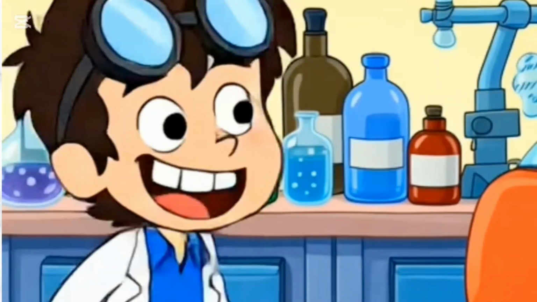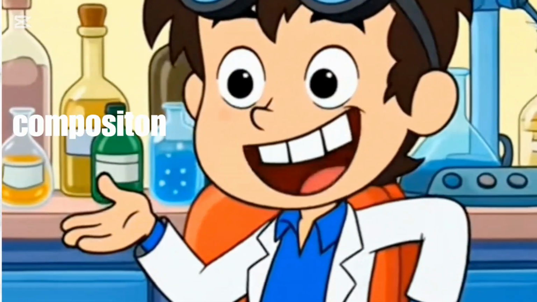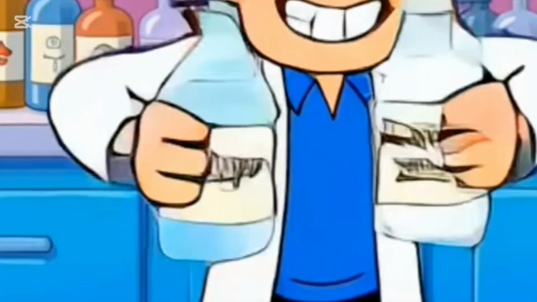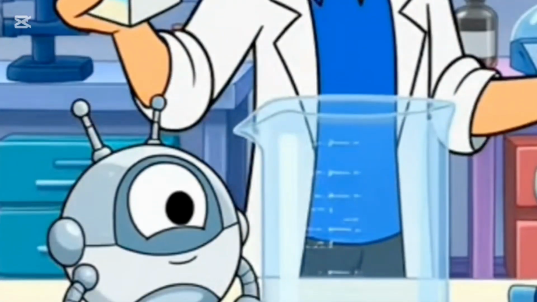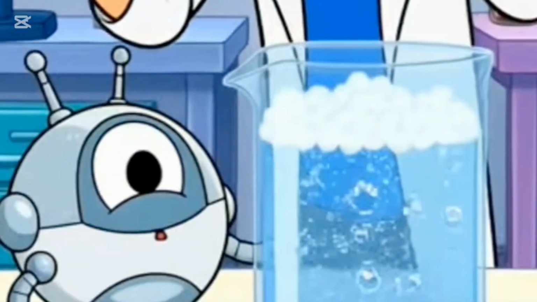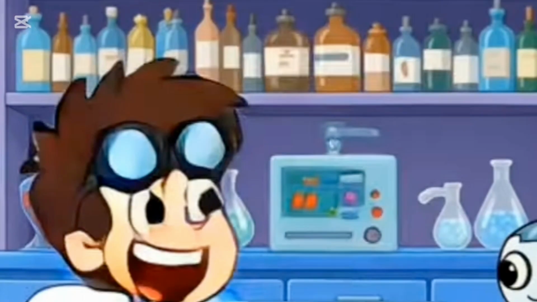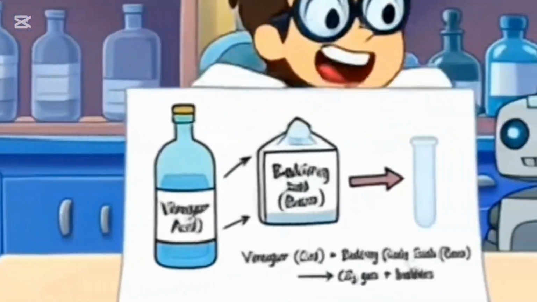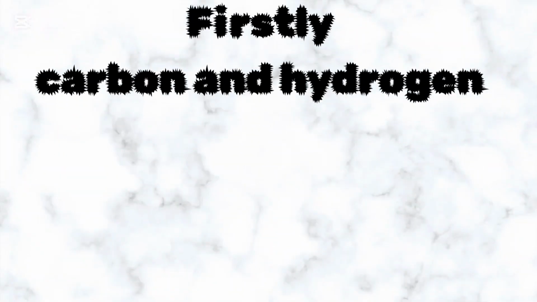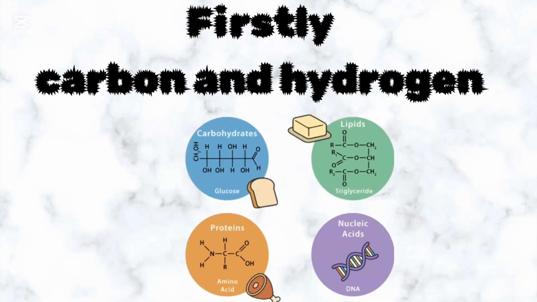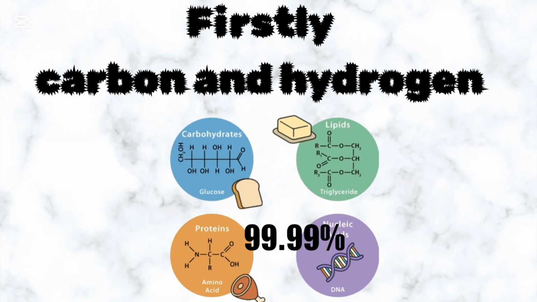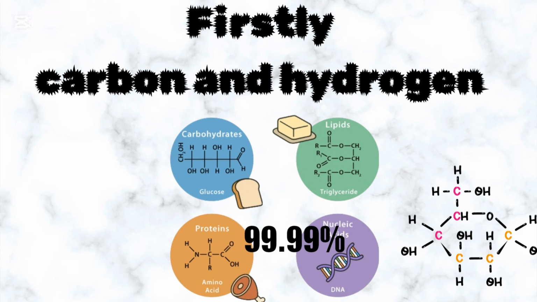At that time, scientists didn't know much about the composition, nature, occurrence, or formation of organic compounds. They simply made this classification based on the fact that some compounds exist in living organisms and some exist in non-living things. As time passed, scientists made three important observations about organic compounds. First, it is essential that carbon and hydrogen must be present in organic compounds. In other words, about 99.99% of all organic compounds contain carbon and hydrogen.